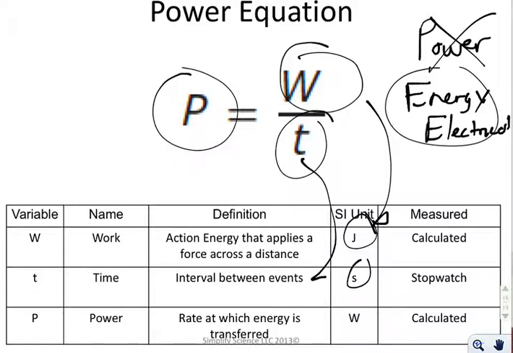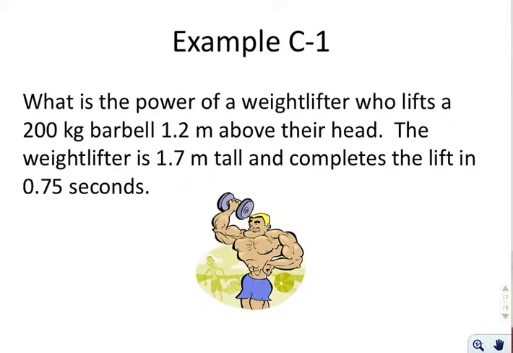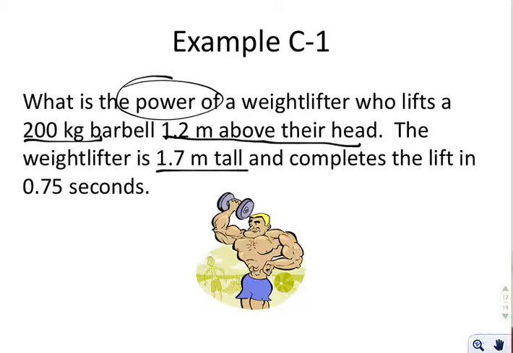So let's take a look at this equation in action. It says, what is the power of a weightlifter who lifts a 200 kilogram barbell 1.2 meters above their head? The weightlifter is 1.7 meters tall and completes the lift in 0.75 seconds. So let's take a look at this. We are trying to solve for the power. We have a 200 kilogram barbell, 1.2 meters above their head, 1.7 meters tall, and completes it in 0.75 seconds.